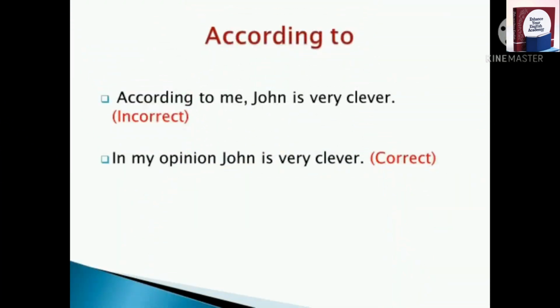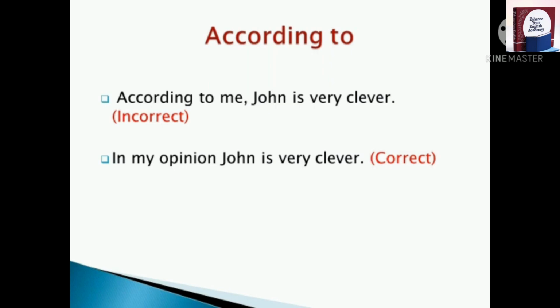Here is the next one, according to. Students have to be very careful in the usage of according to. I have seen many students very frequently saying, according to me, mathematics is very tough. According to me, he is not good. Remember children, we shouldn't use according to me, because according to shouldn't be followed by me or us. In the place of according to me, we can use in my opinion. Never use according to me, say in my opinion.